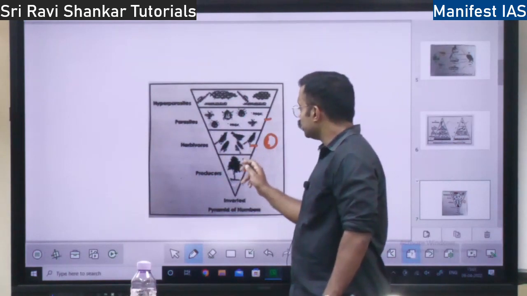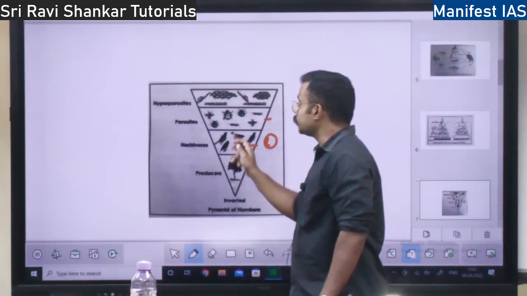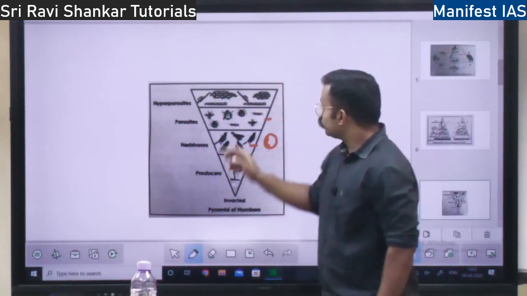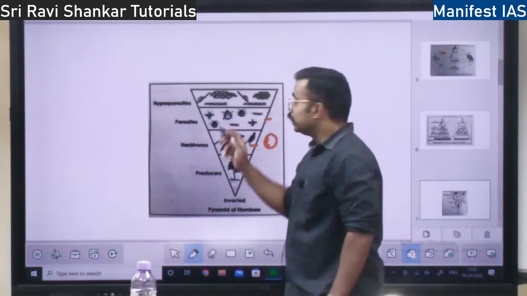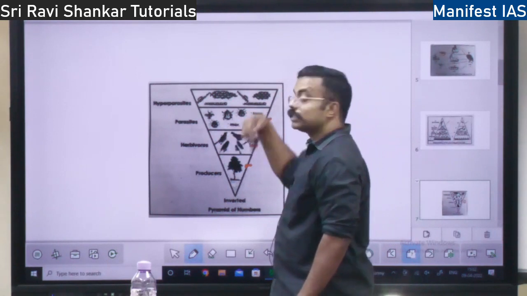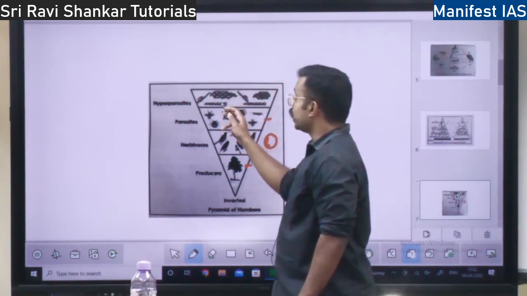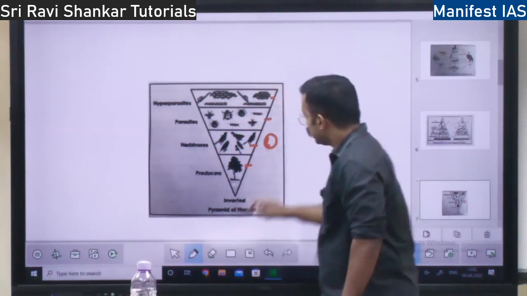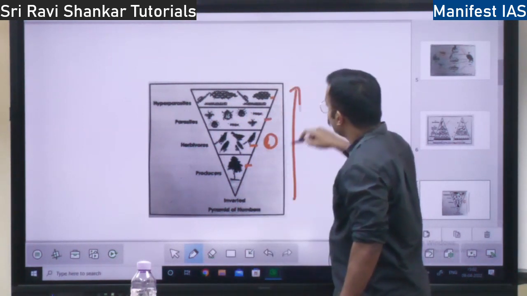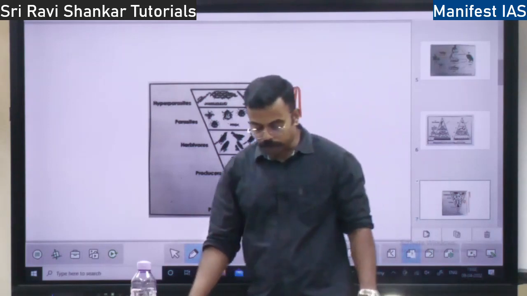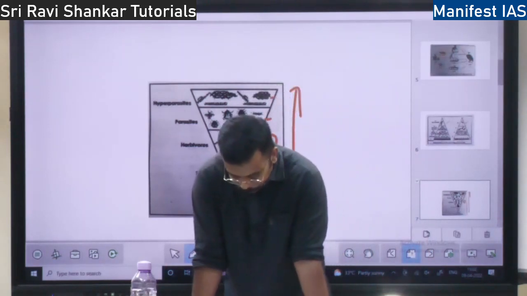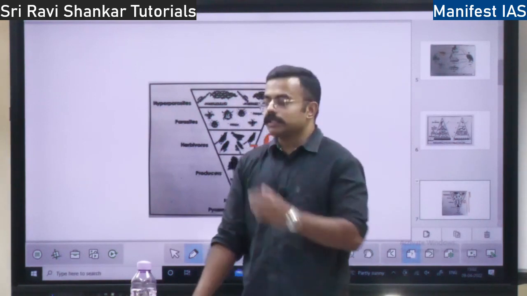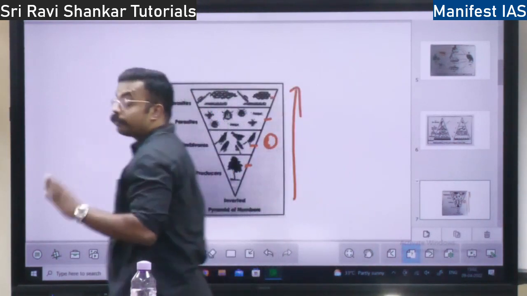Here sparrows are more. On one sparrow some 5 insects can feed, right? So the number of insects will be more. Then this is eaten by some other, smaller parasites, fungi, bacteria, that will be more in number. So here also you will find an increase in number from bottom to top, right? Okay, so this is about the ecological pyramid, or the pyramid of numbers.